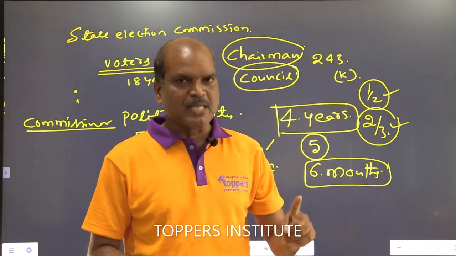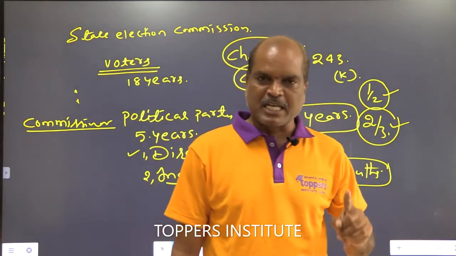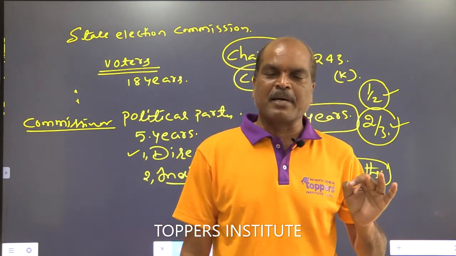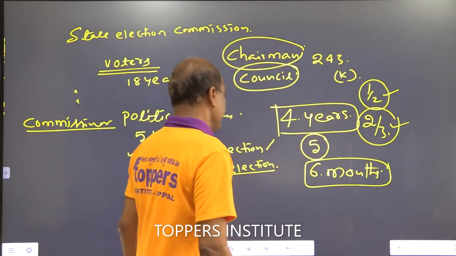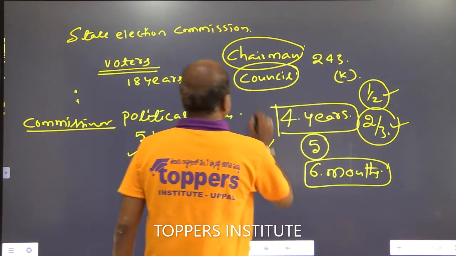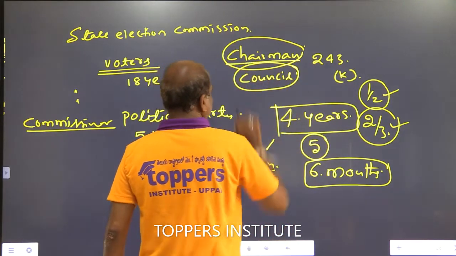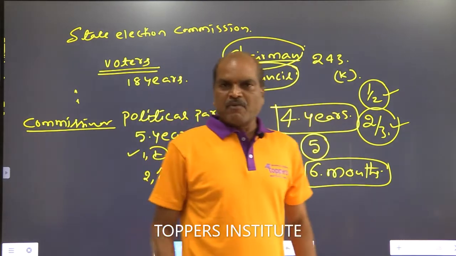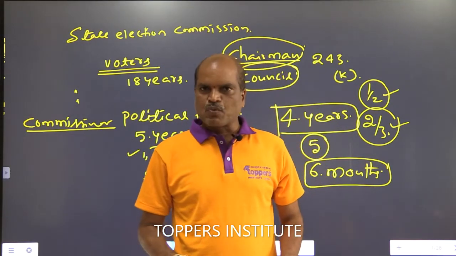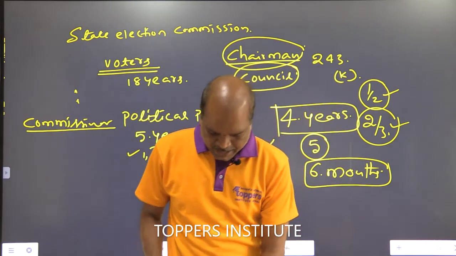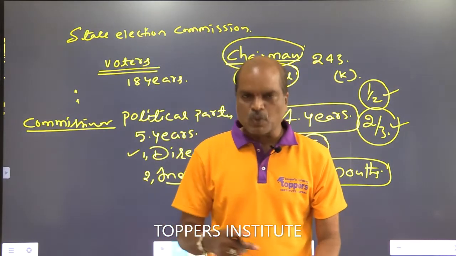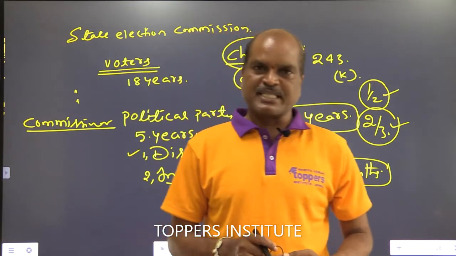You remember this point. Next one, chairman's powers and functions. Number 1, he presides over the municipal council meeting and conducts the meeting smoothly and effectively.